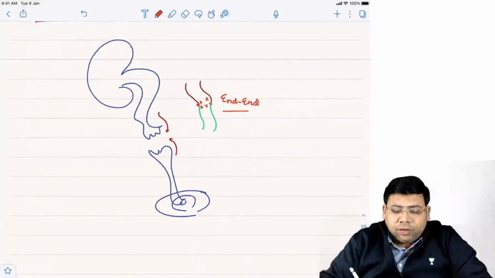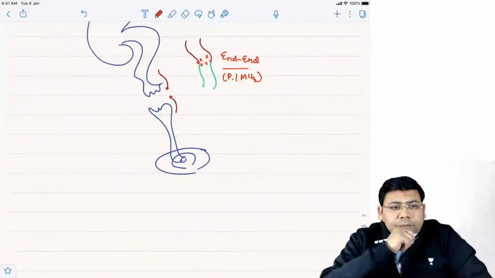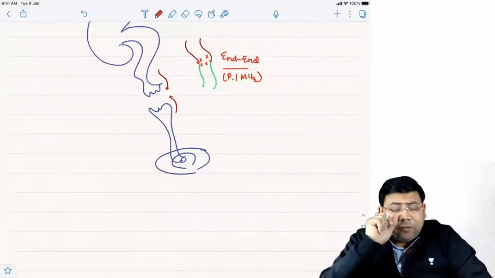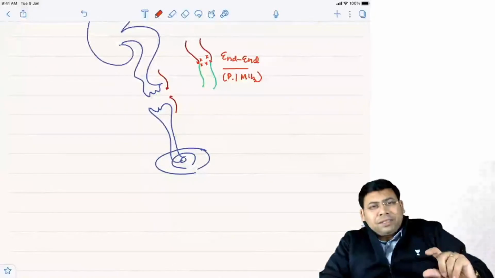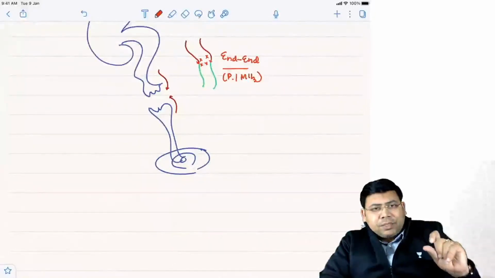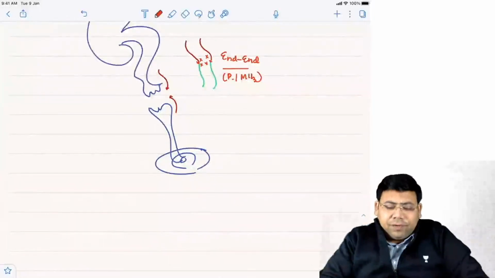This is preferred for the proximal and also for the middle one third. For both of them we are doing this. But see, the problem is, if you go to the lower part of the ureter, it's very narrow there. Whenever you do the repairs, you do it over plastic stents. Why? So that stricture never happens. But in the lower one third, the distal one third, the chance of stricture is really very high.